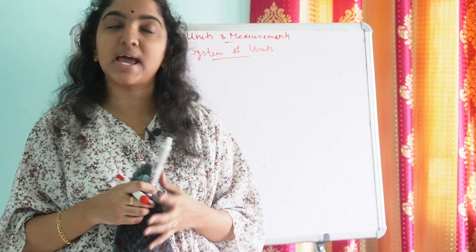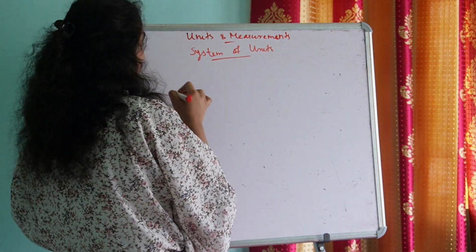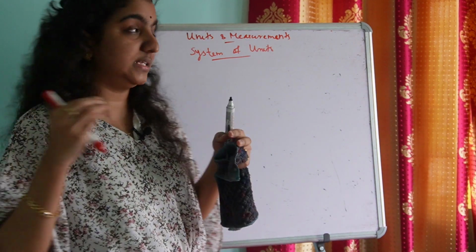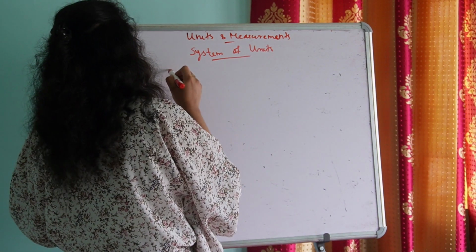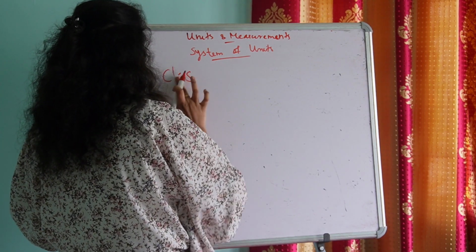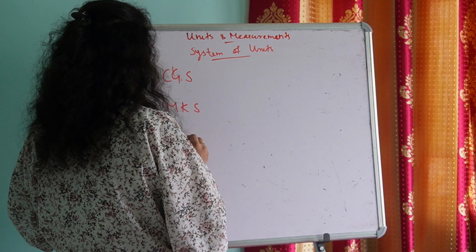Based on the units they chose as standards, there were 3 systems of units: CGS, MKS and FPS.